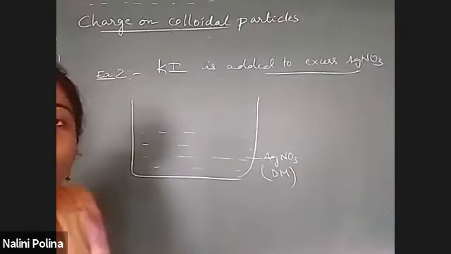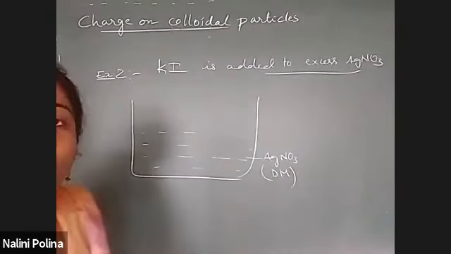Yes, let me write the reaction here. Say now KI is added to AgNO3. So what is the product I get? Like the previous case, I get the products AgI and KNO3. So which is the DP particle that is formed the moment you added KI? The DP particle is your AgI.